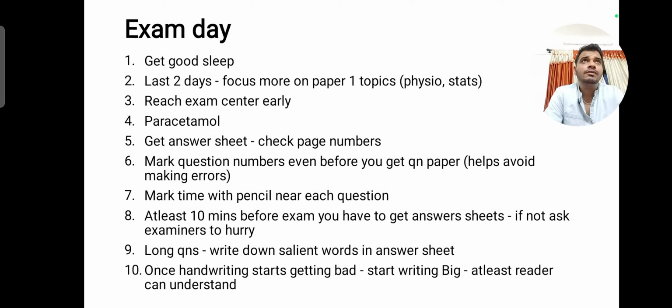As you go to the second question, if the timer shows 150 when it should be about 162, it means that you are going slow, so you need to pick up the pace. So near the second question you can write 162 in pencil, so that when you start the second question, you will know that at 162 minutes you should have started, but the timer is showing 155. Later on you can erase all these numbers.